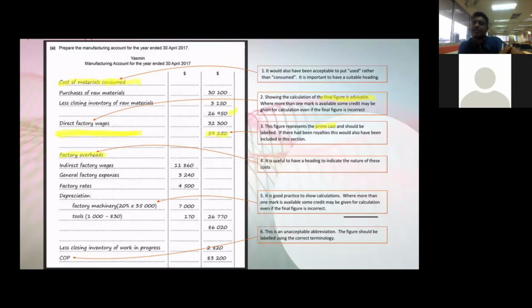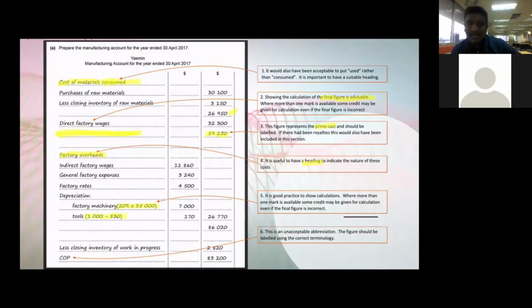For example, normally in an income statement we write sales minus cost of sales. We write the cost of sales, then only we show the calculation. The same goes for plus other income. We write other income, draw a line, and then you write all the other income. Then after that is minus other expenses. We will write the header, we underline the header. After that, we write the items. So it is advisable to write the heading. Always write the heading. It looks neat.